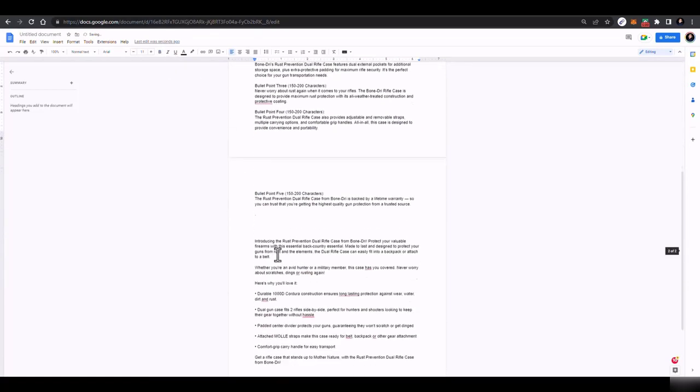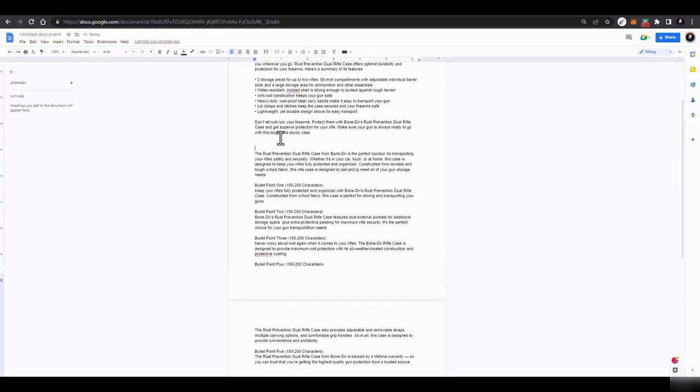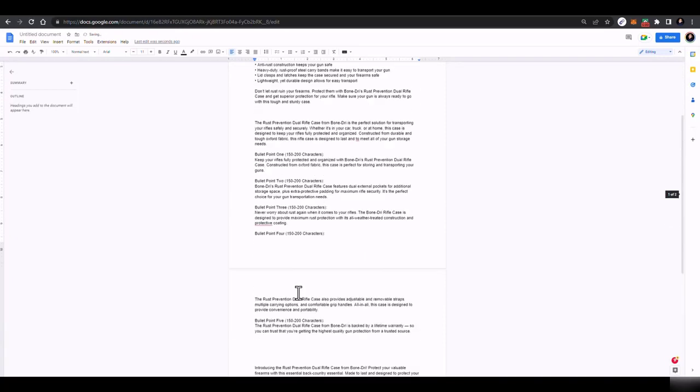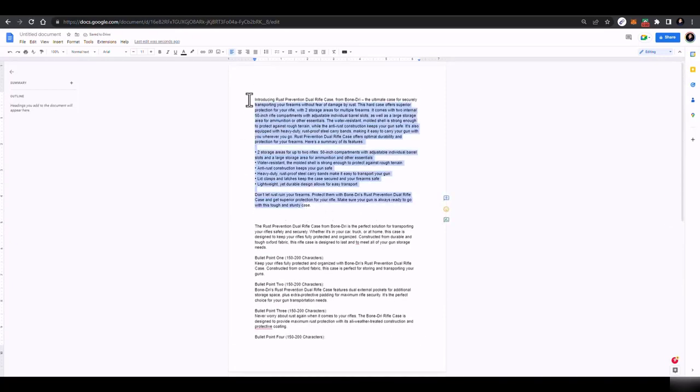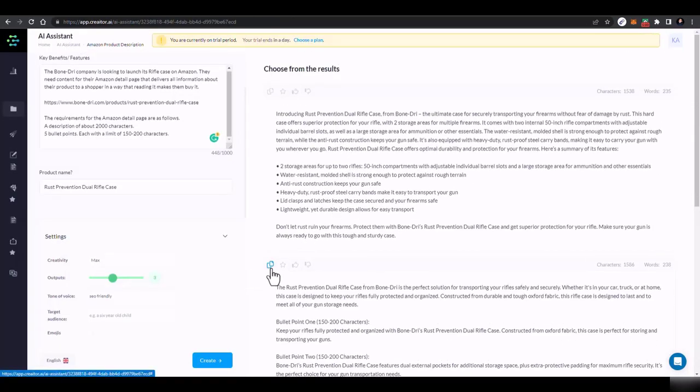So here you go. What you can do now is just have a look at it. You can read it, and if you like something, you can get from the other one. You can just prepare a description from it, or copy the description you like, send it to your client and get paid. That's how you can create amazing product descriptions.